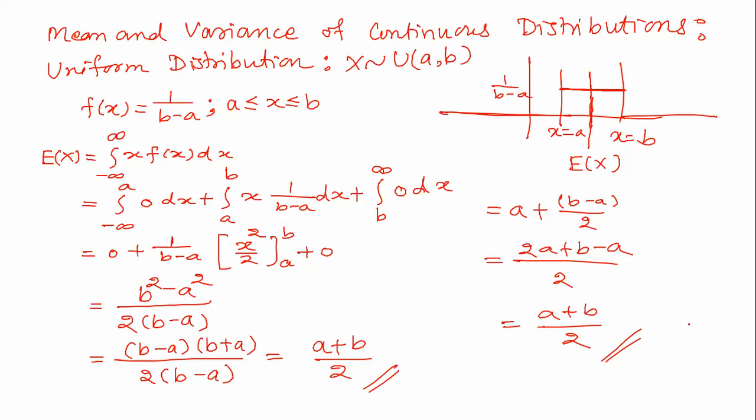Different integrations will be solved quickly by making use of the properties of the gamma distribution. Then tomorrow we will see the mean and variance of the exponential distribution, and after that we will be seeing the boss, the king of all the probability distributions, that is the normal distribution. So let us hope that tomorrow we'll try to finish unit number 2.